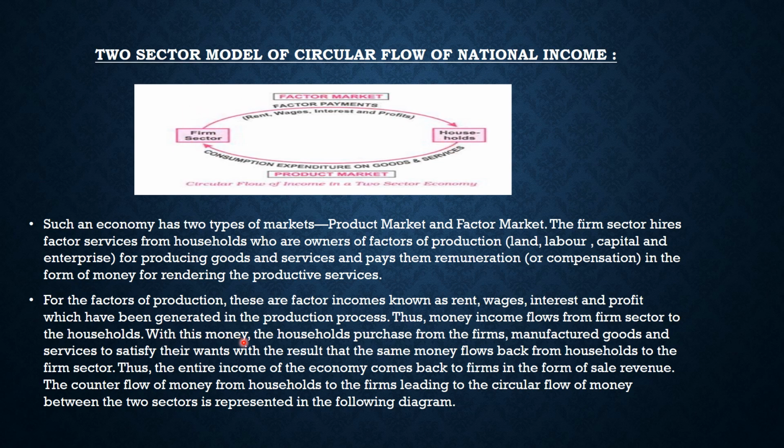With this money, the household purchases from the firm manufactured goods and services to satisfy their wants, with the result that the same money flows back from the household to the firm sector. Thus, the entire income of the economy comes back to the firm in the form of sale revenue. The counter flow of money from household to the firm leading to the circular flow of money between two sectors is represented in the following diagram. So I think the diagram is clear to every one of you.